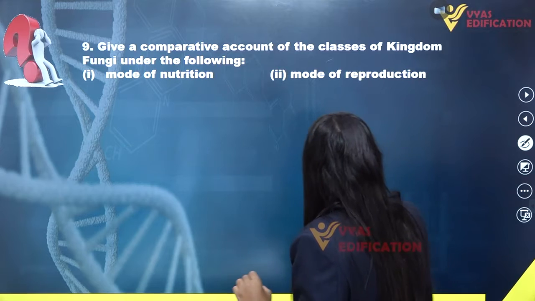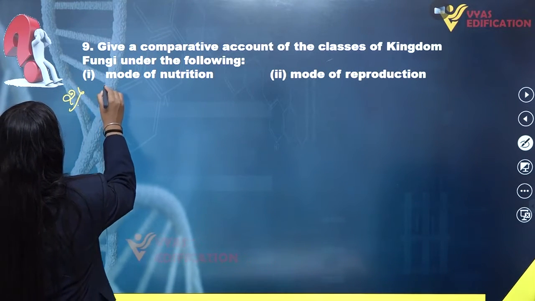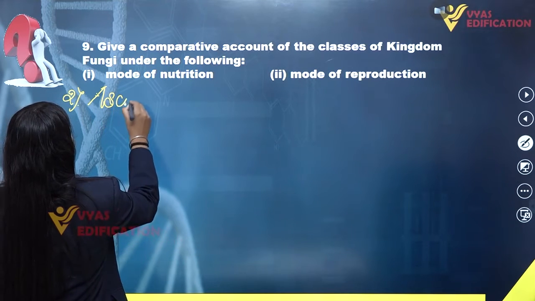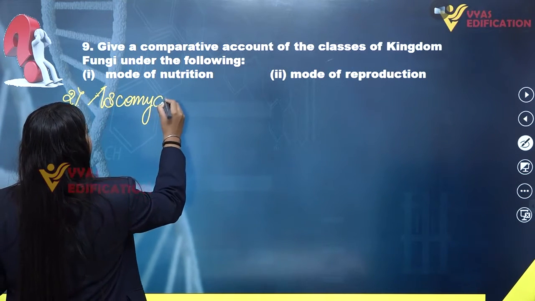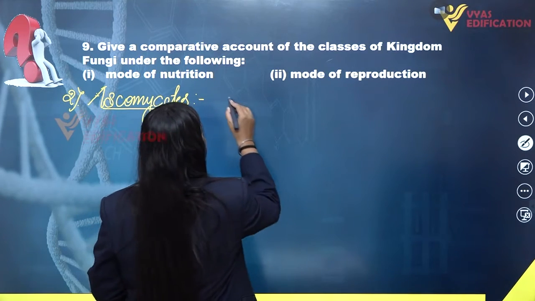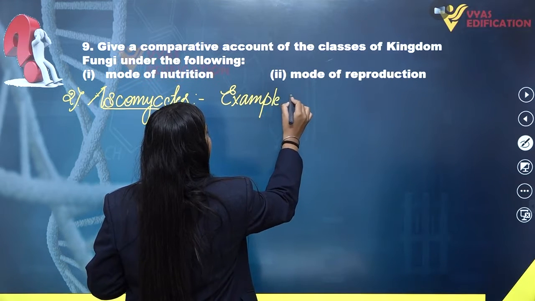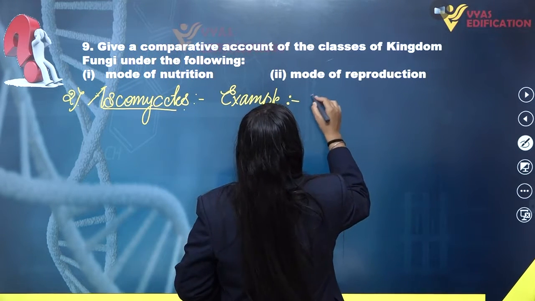If we want to write the second class of fungi, that is Ascomycetes, first of all we will write some examples. What are they?